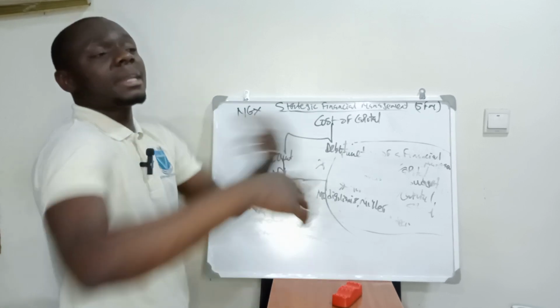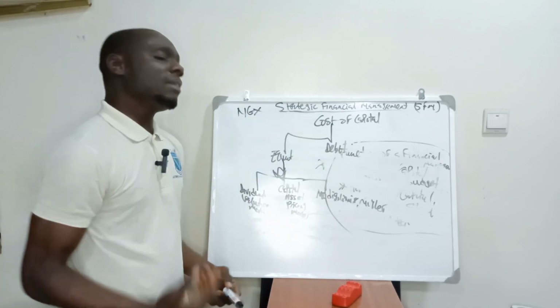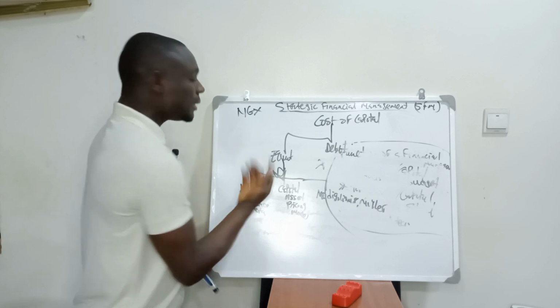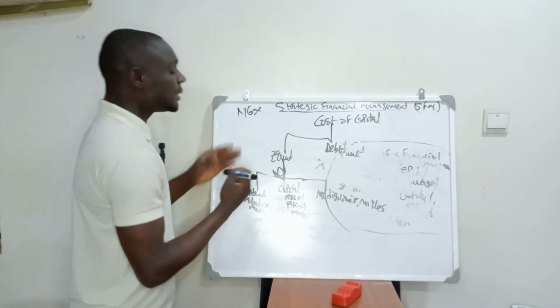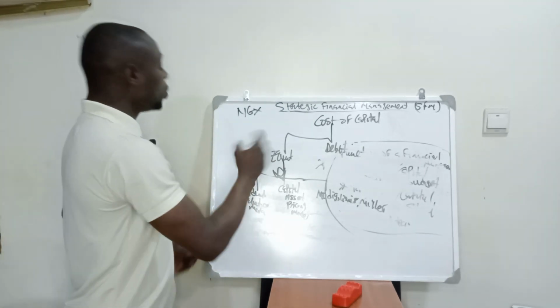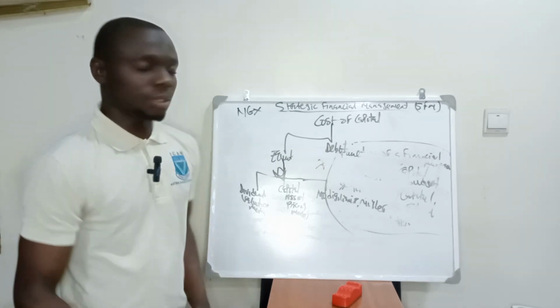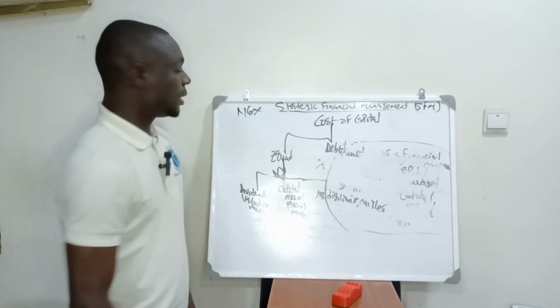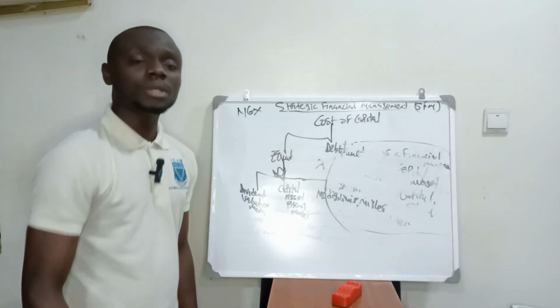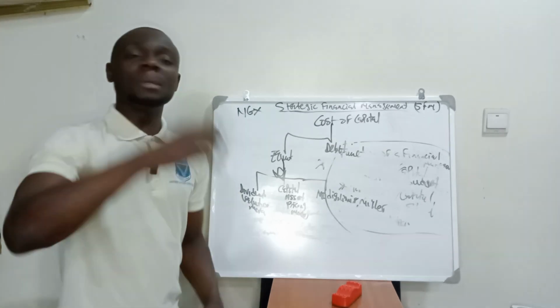So they may actually make a loss at the end of the investment. So they are risk takers. Another characteristic is that during liquidation, they are the last people to be paid. Equity holders are the last people to be paid.